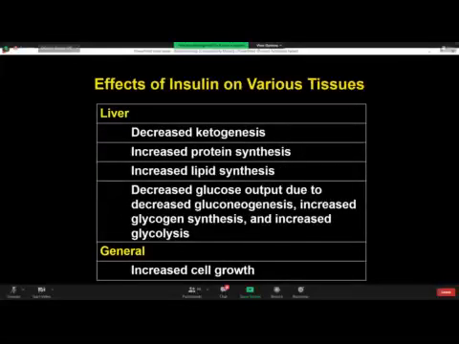Look at the liver cells, the effect of insulin on the liver cells. The liver does not require insulin for glucose uptake, so that is not written here. It leads to decreased ketogenesis, increased protein synthesis, increased lipid synthesis, and there is decreased glucose output due to decreased gluconeogenesis and increased glycogenesis and increased glycolysis, that is utilization of glucose. And on the general cells of the body, insulin causes increased cellular growth.